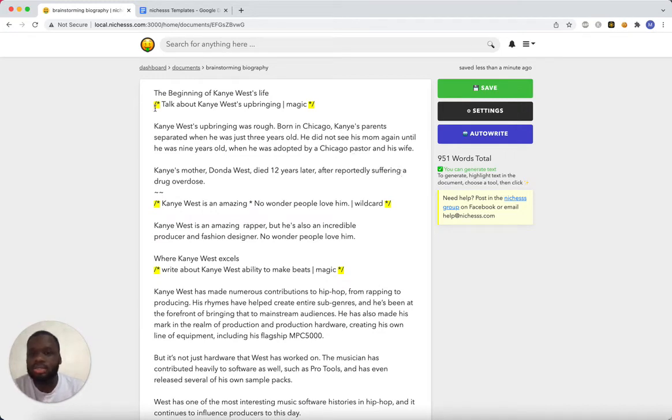Let's see what the upbringing was. His upbringing was born in Chicago, so separated. Oops. Hold that. Huh. Yeah. So that's not true. She died, but not from a drug overdose. That's AI. It makes up things. Yeah, so this is cool. This came up with this fun fact where he's an amazing rapper, but he's also an incredible producer and fashion designer. So that's cool.